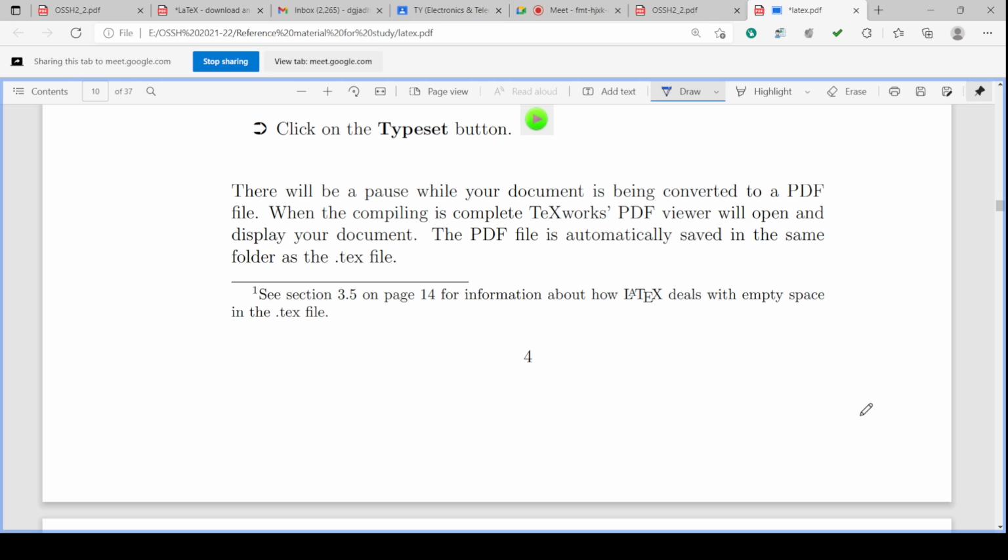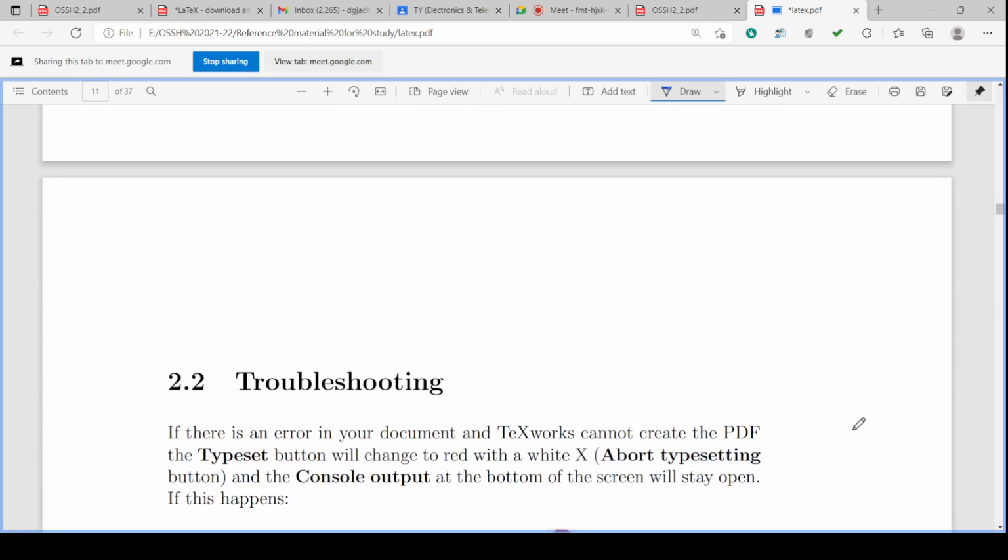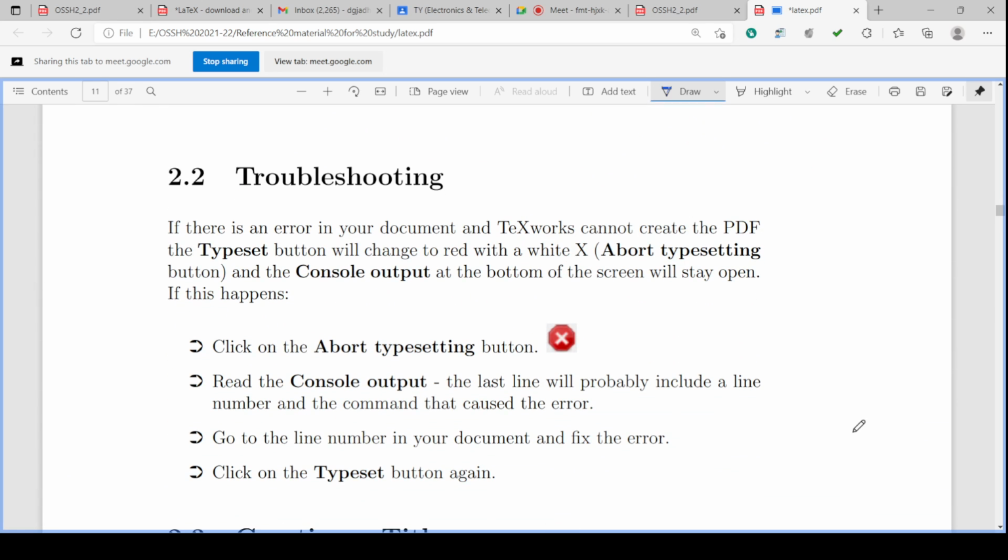The PDF file is automatically saved in the same folder as the .tex file. Wherever the .tex file is, the PDF file is also saved in the same folder.